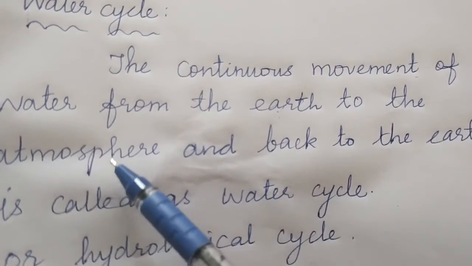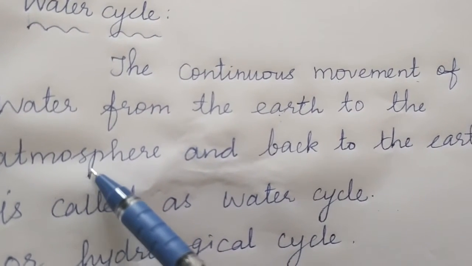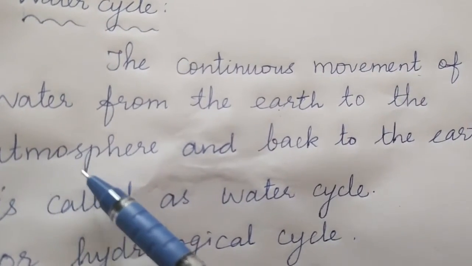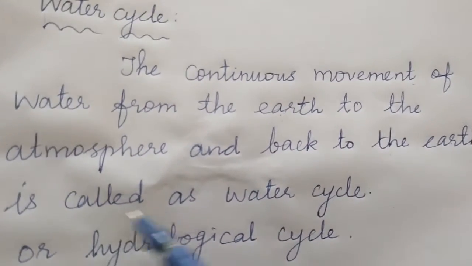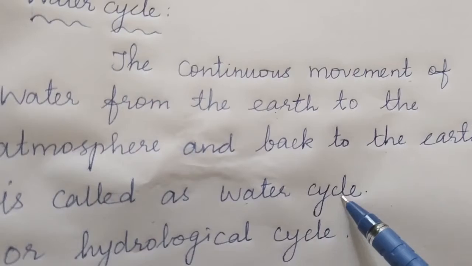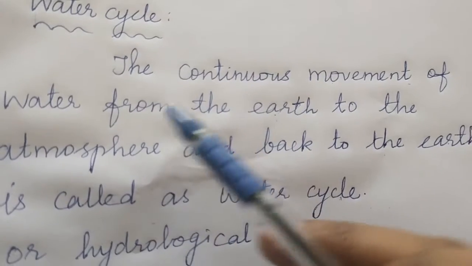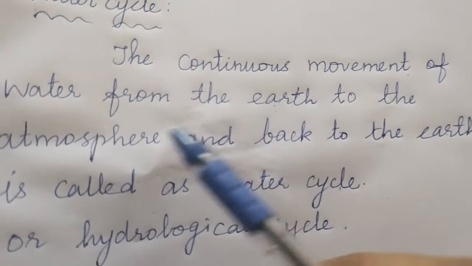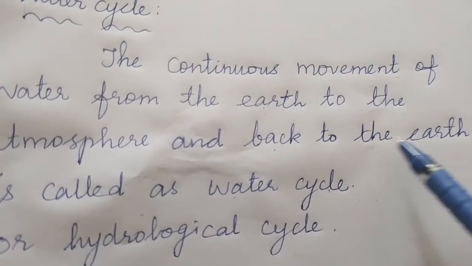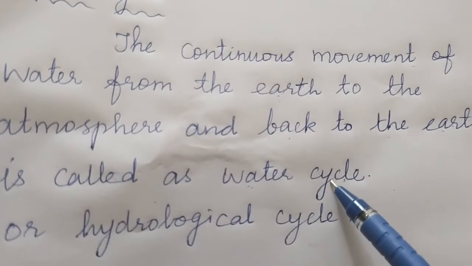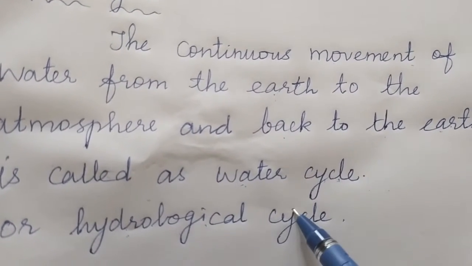Students, do you know the atmosphere? The atmosphere is nothing but a layer of air that is found above the surface of the earth. So the continuous movement of water from the earth to the atmosphere and again coming back to the earth is called the water cycle. Students, the water cycle is also called the hydrological cycle.